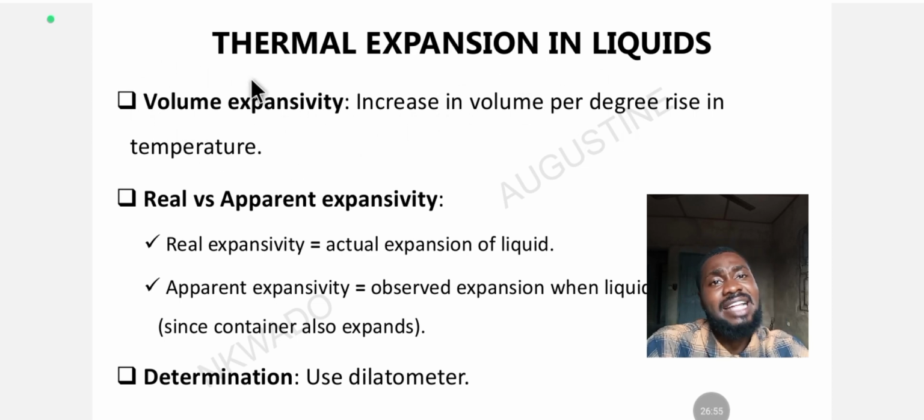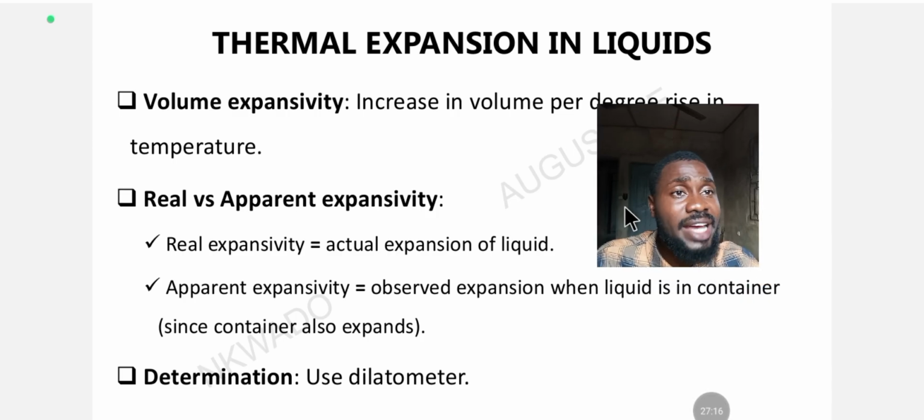Okay, the first category we have here is volume expansivity. Volume expansivity is defined as the increase in volume per degree rise in temperature. That's self-explanatory. Let's now compare real versus apparent expansivity. Jamb says we should get accustomed to this.